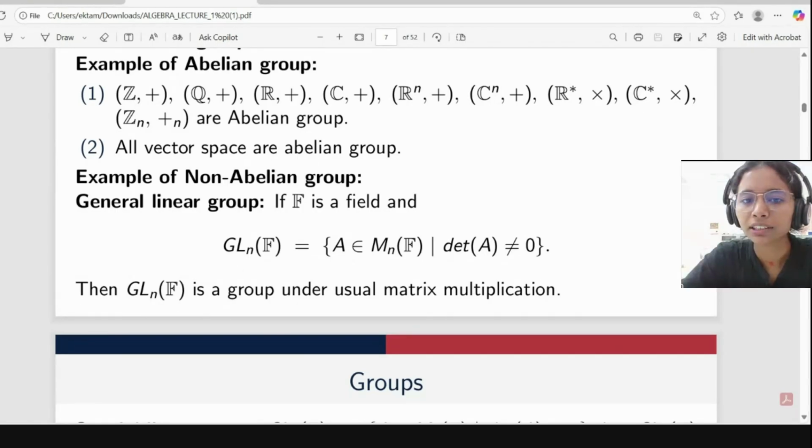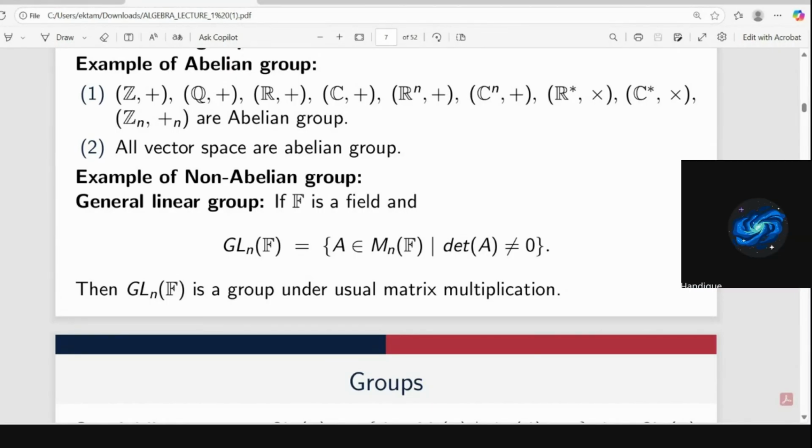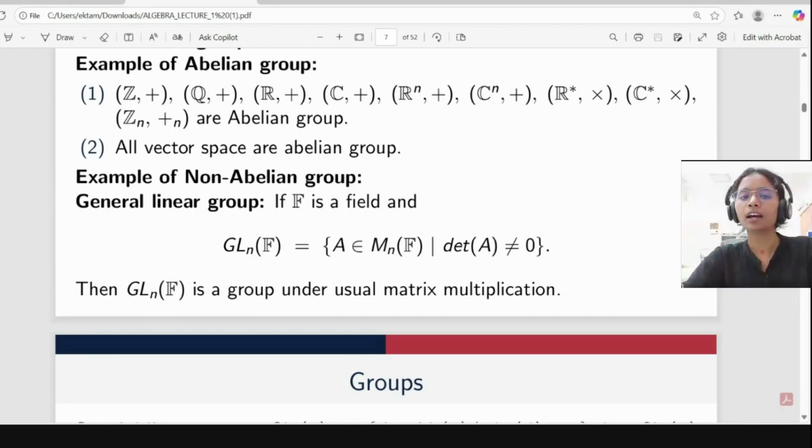Mn over field F is the set of all n cross n matrices over F, whose elements are coming from F. Here F is a field. So GLn(F) is a subset of Mn(F).